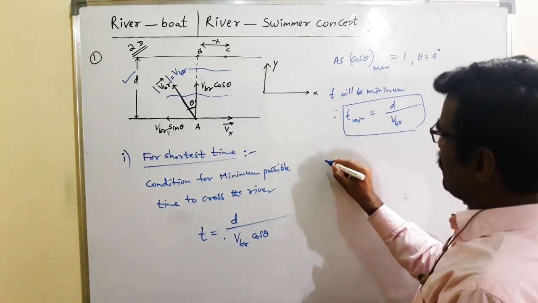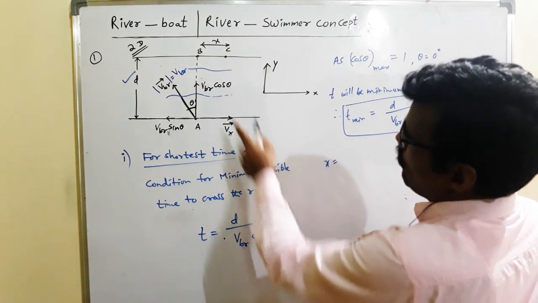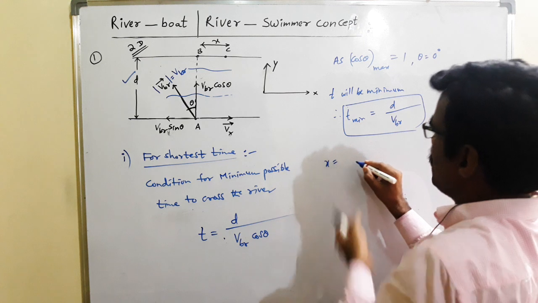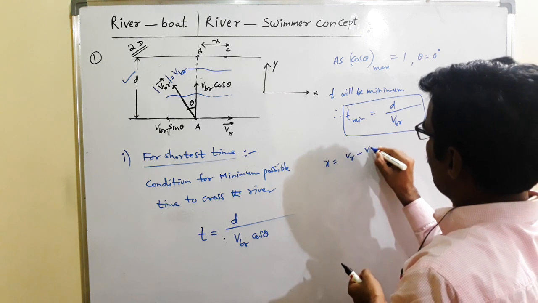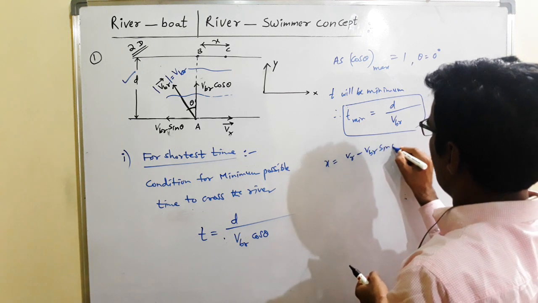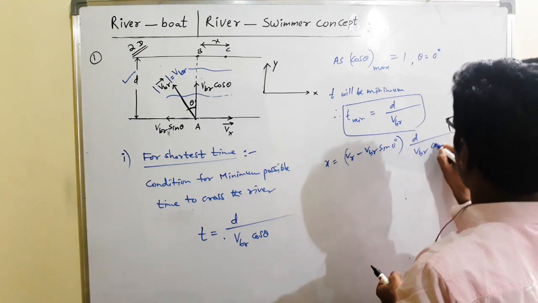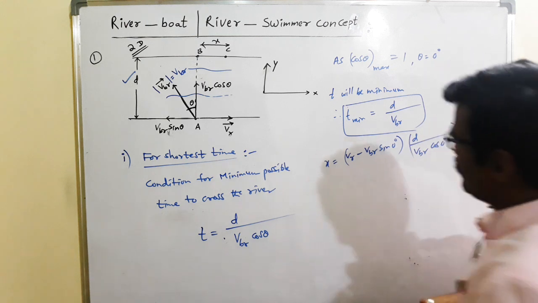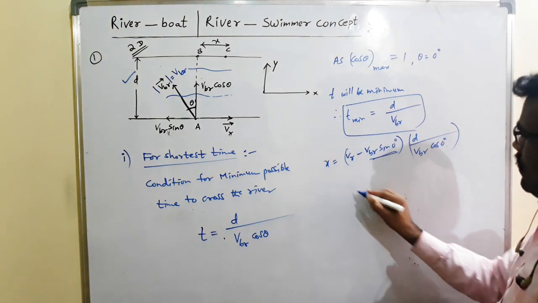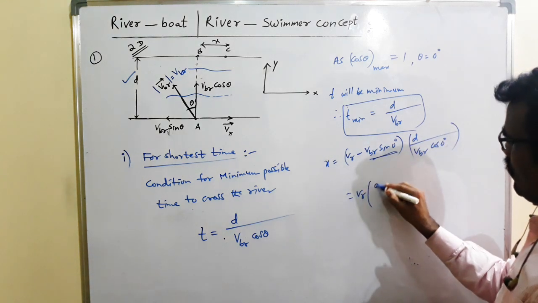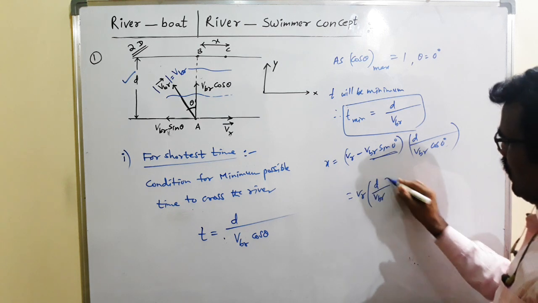For this case, the drift value is X equal to VR minus VBR sin 0, into D by VBR cos 0. Sin 0 is 0, so the drift is VR into D by VBR.